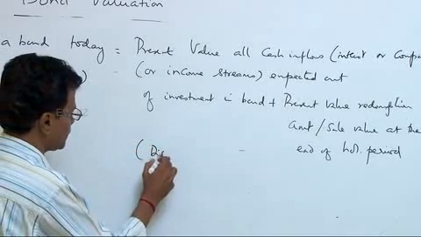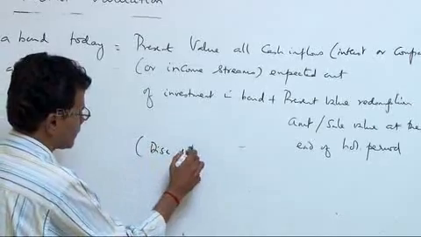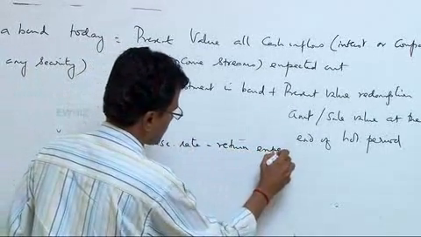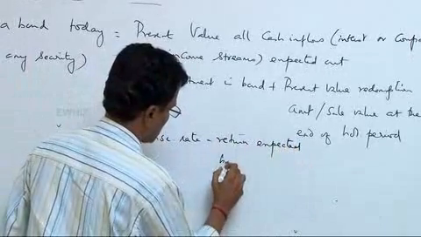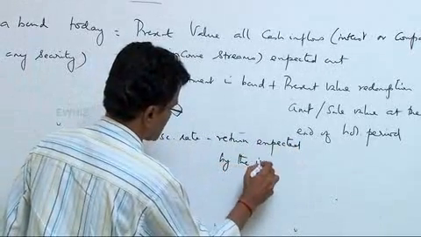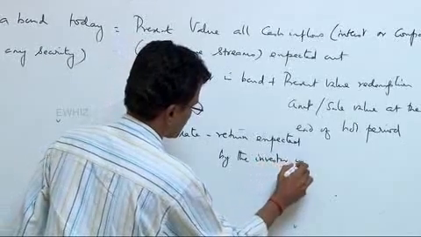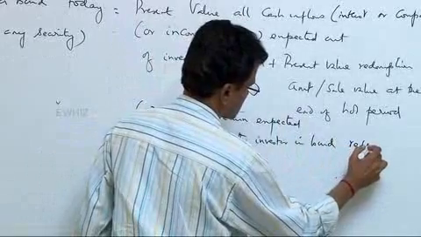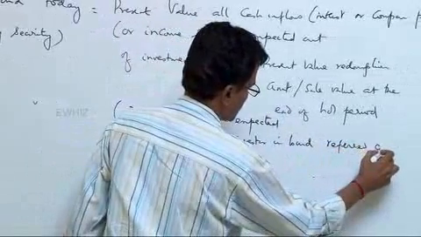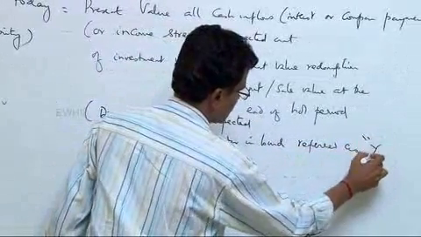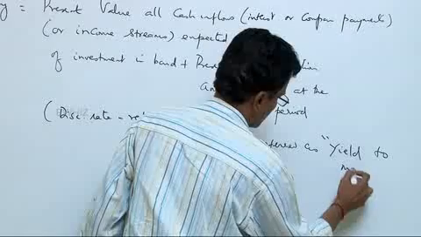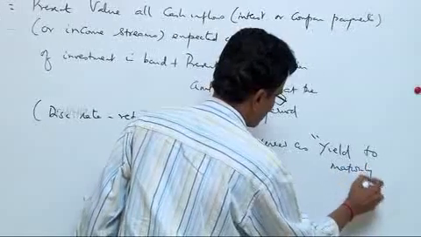The discount rate is the return expected by the investor in a bond, referred to as yield to maturity, what we call YTM.